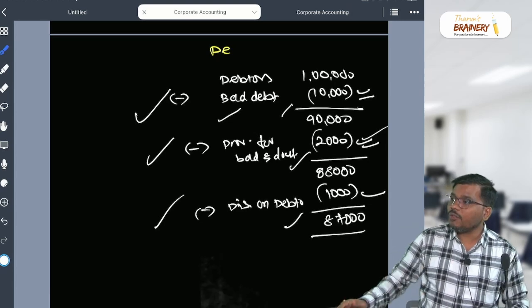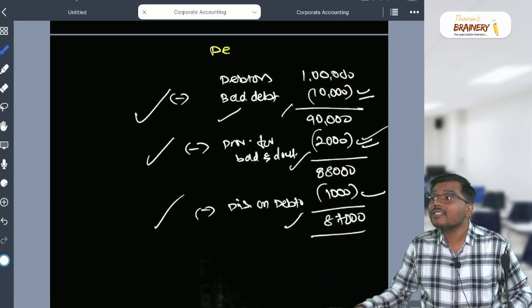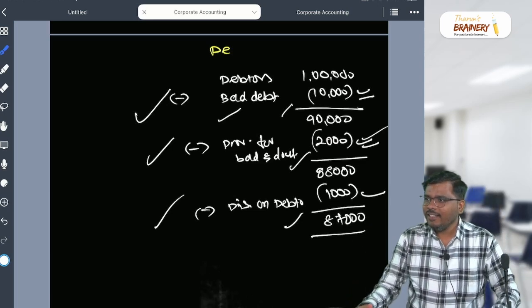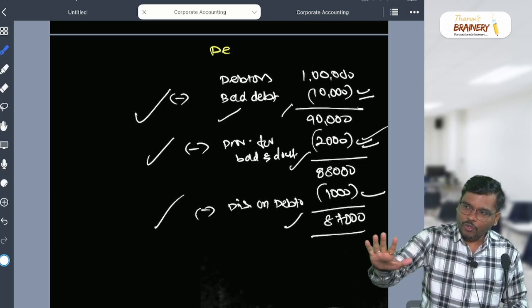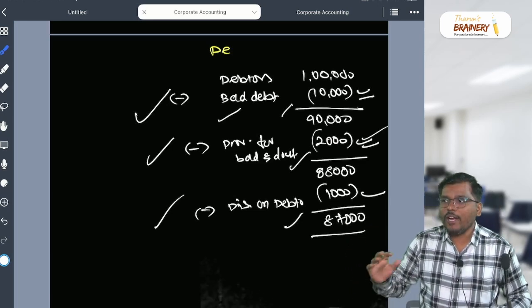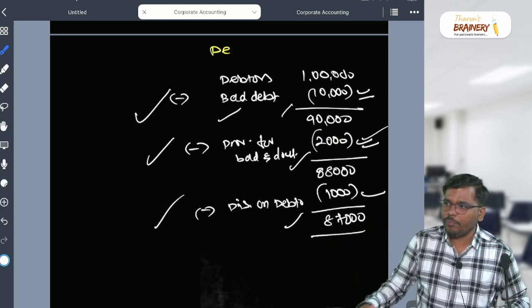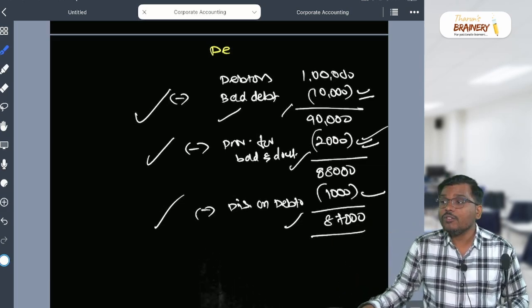Which category do we belong to, out of these three? Discount. Whenever you buy, let's say Saravana is there. Saravana, you tell me, you went for shopping, you want to buy one dress. When you want to buy the dress, he said the shirt costs 1,000 rupees. Will you buy as it is? What will you say?